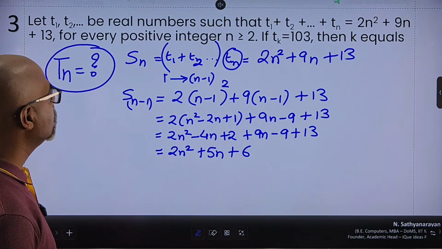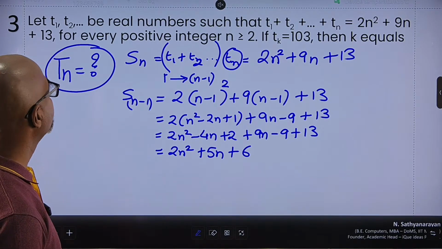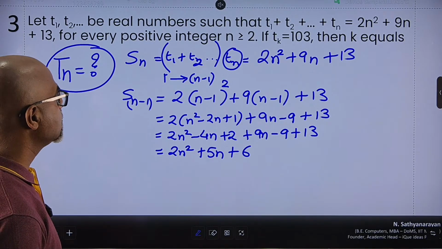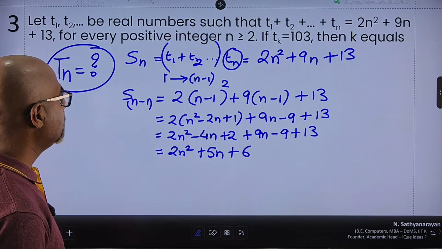2 times (n minus 1) the whole square is n square minus 2n plus 1, twice. Then we have (n minus 1) into 9 minus 13. So 2n square minus 4n plus 2 plus 9n minus 9 plus 13. So 2n square plus 5n plus 15 minus 9, 6.